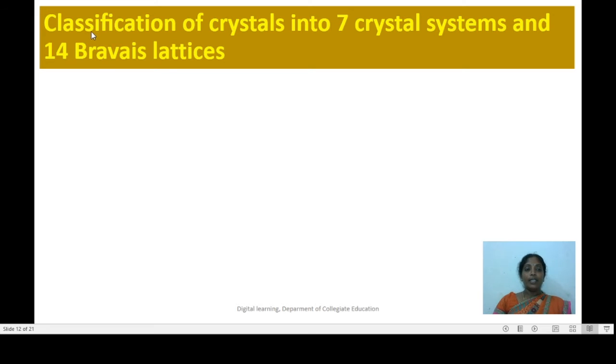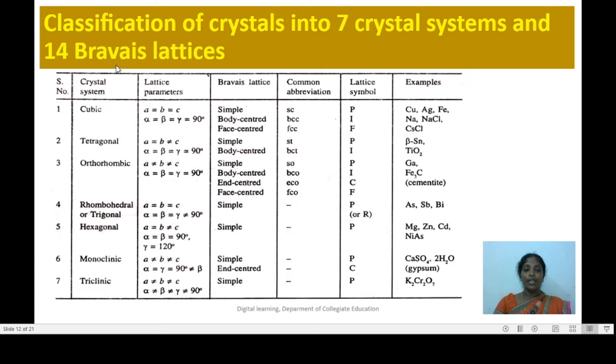Now let us understand the classification of crystals. Crystals are classified into 7 crystal systems on the basis of the unit cell parameters, and on the basis of the space lattice, the crystals can be classified into 14 Bravais lattices. Now these classifications can be easily understood with the help of the table as shown on the slide.